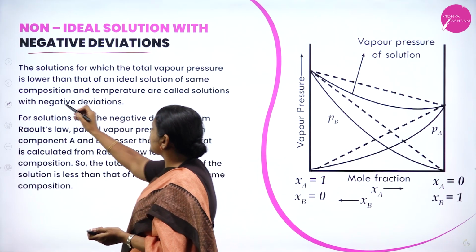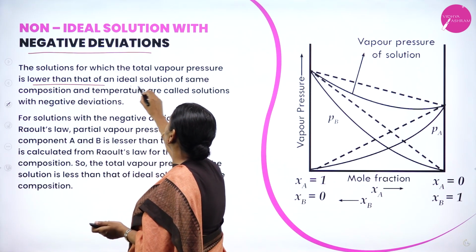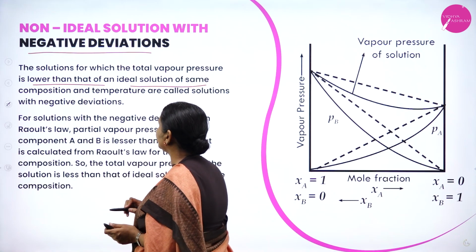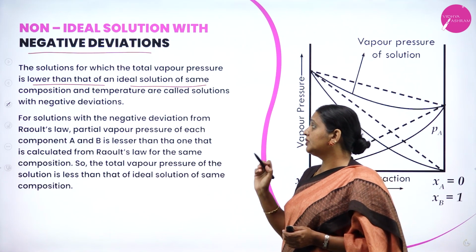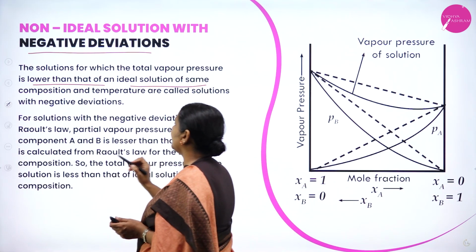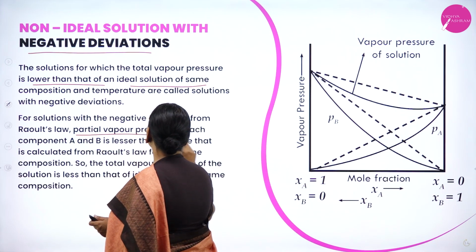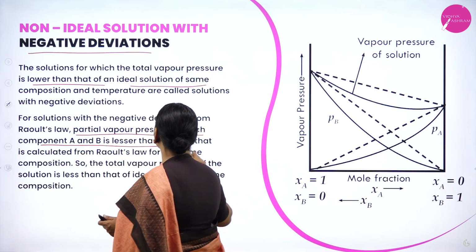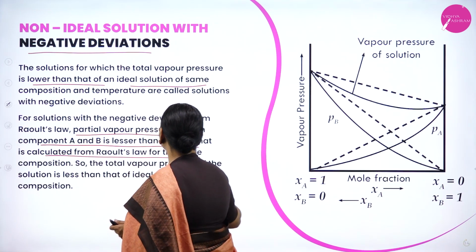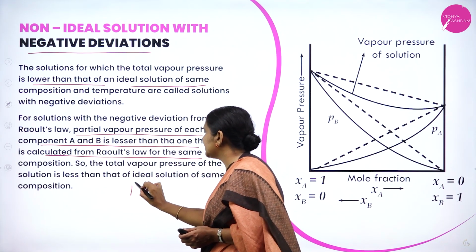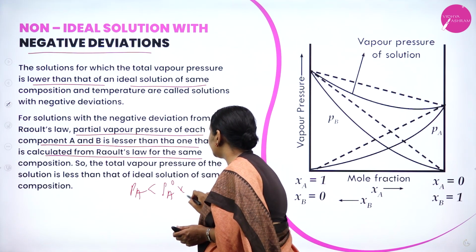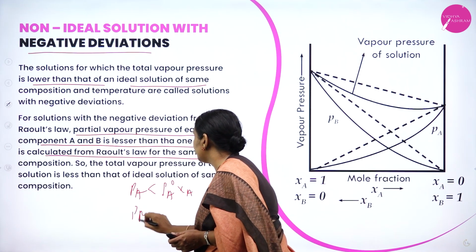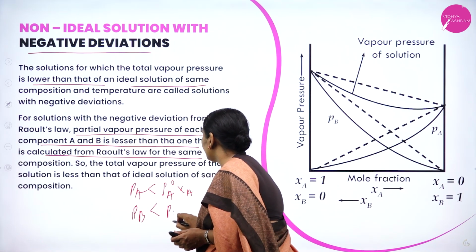Here the vapor pressure is lower than that of an ideal solution of the same composition and temperature, and such solutions are called solutions having negative deviation. For solutions having negative deviation, the partial vapor pressure of each component A and B is less than what we calculated from Raoult's law. That is, PA is less than PA naught XA, and PB is less than PB naught XB.